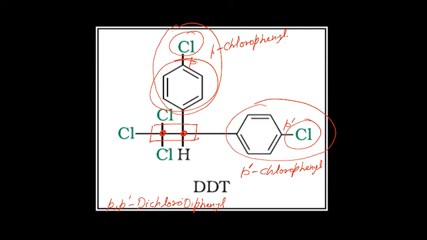Then you have three chlorines, so you write trichloro, and two carbons, so you write ethane. So that's the full name, PP dash dichlorodiphenyltrichloroethane, DDT.